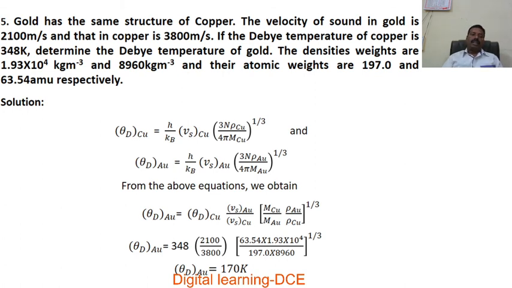Like this, some other problems may also be set connected with the Debye temperature expression, the Debye frequency or limiting frequency expressions, and also Dulong-Petit's law. Dulong-Petit's law: C_V is proportional to T cubed. That is what we call Debye's T cubed law.